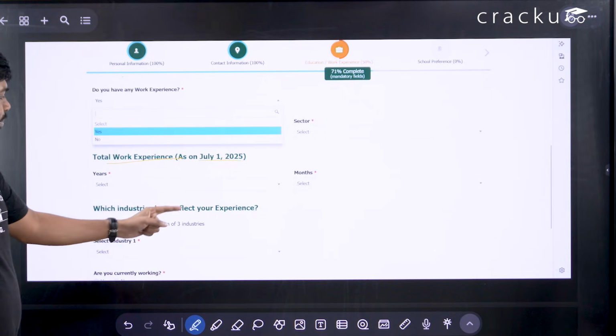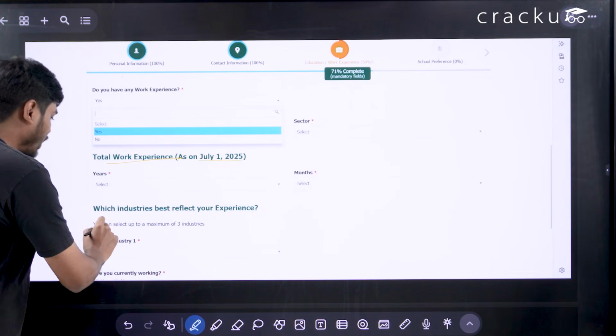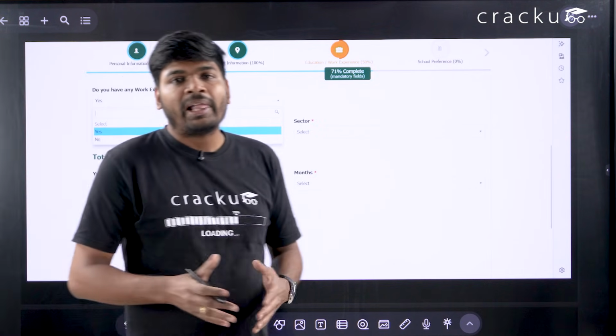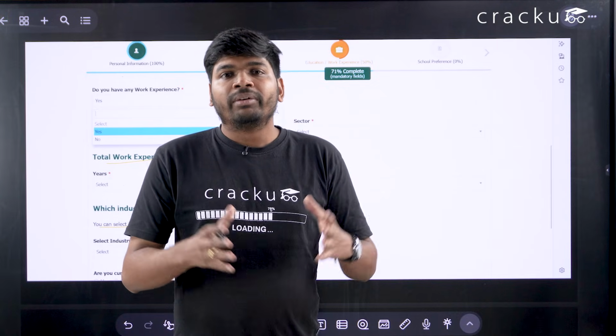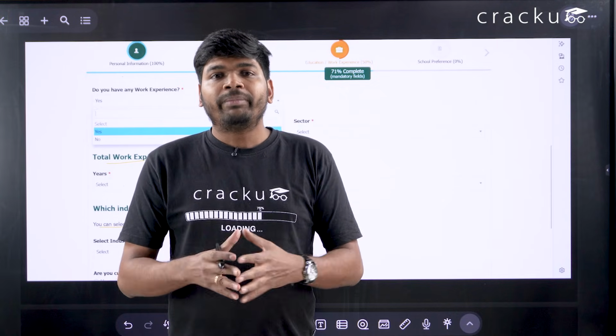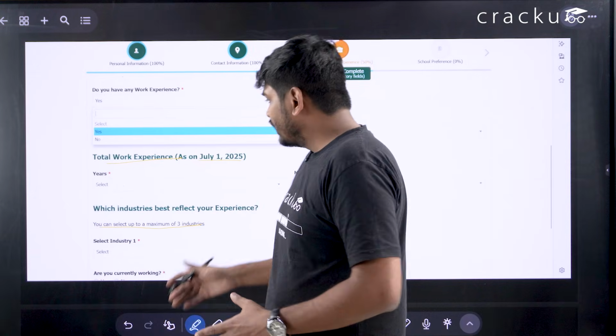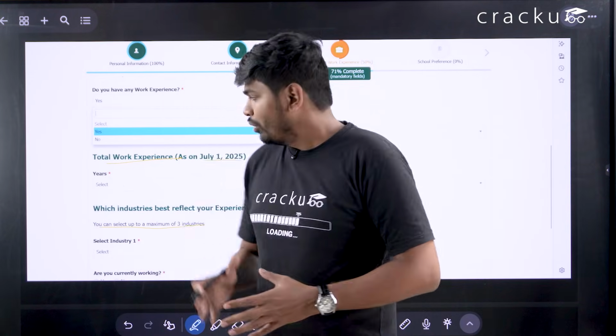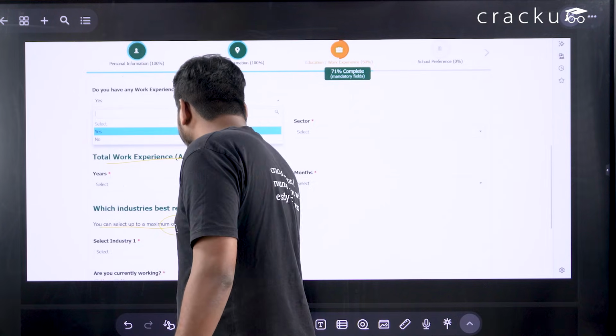So which industry best reflects your experience? You can select up to a maximum of 3 industries. There are different types of industry. Maybe you are working in an IT company, maybe in finance, maybe in fintech. You have to select the industry which reflects your work experience.